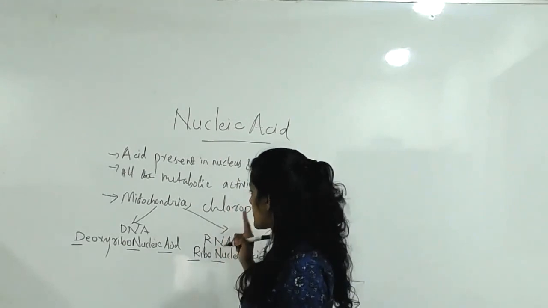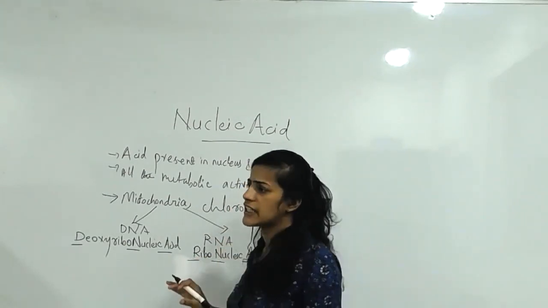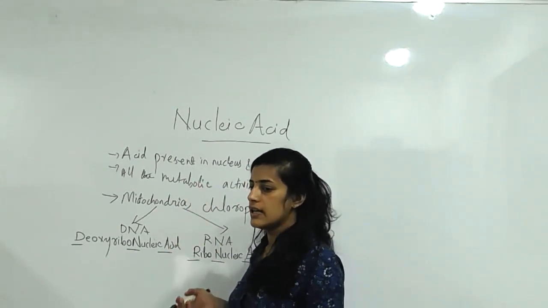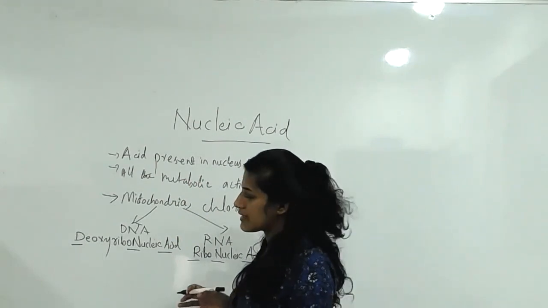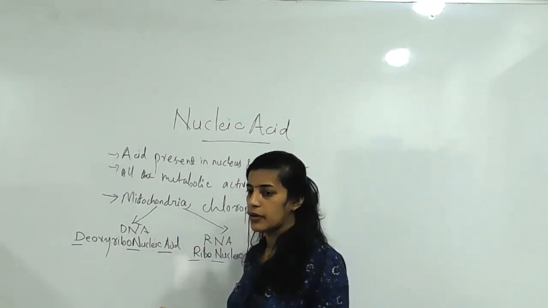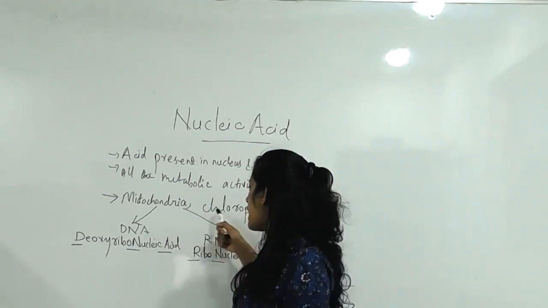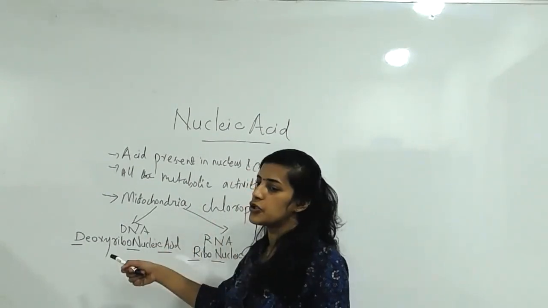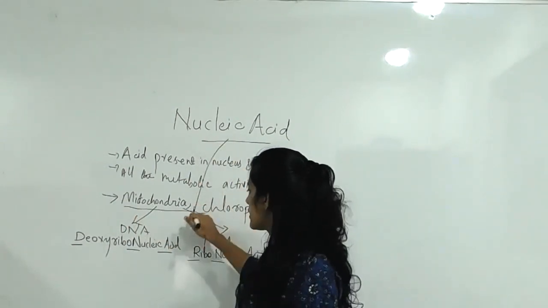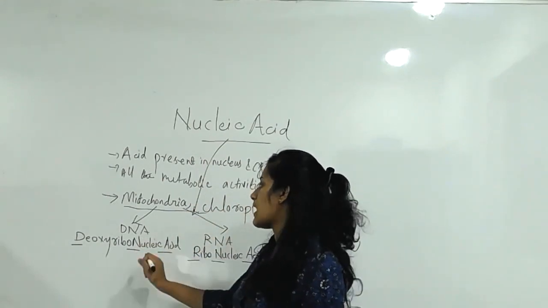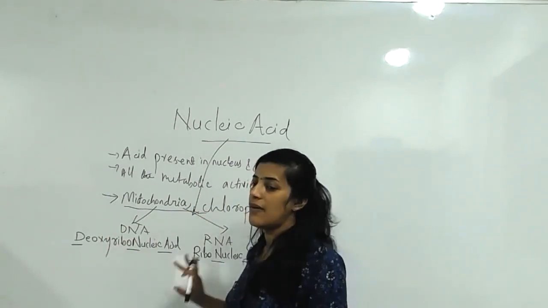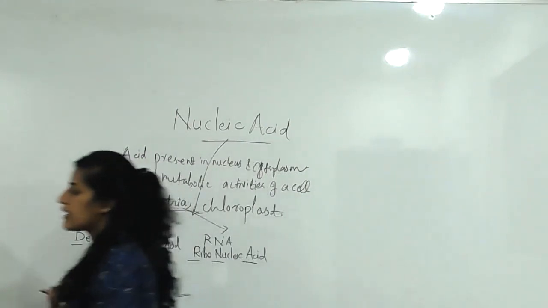Once again, acid present in the nucleus and cytoplasm controls all metabolic activities of the cell. This chapter is somewhat related to biology. If your biological background is clear, grasping this chapter is very easy for you. It is also helpful for biology. Nucleic acid can be classified into DNA and RNA. We will study in detail what we mean by DNA and RNA. Clear? This is the first section.